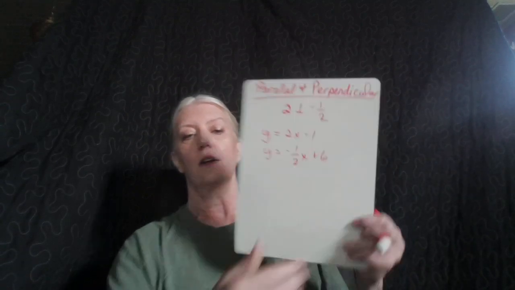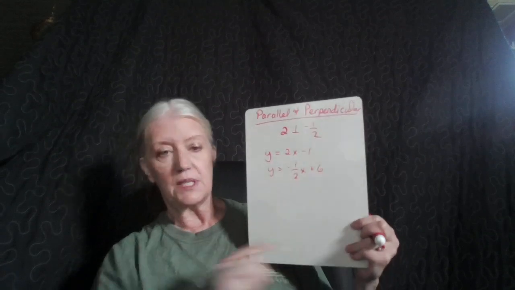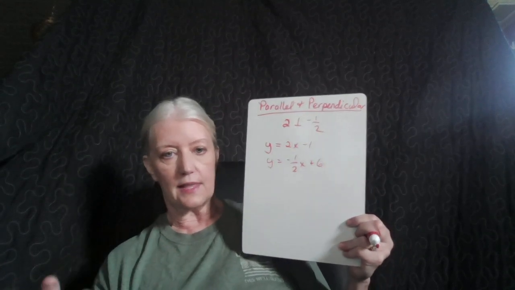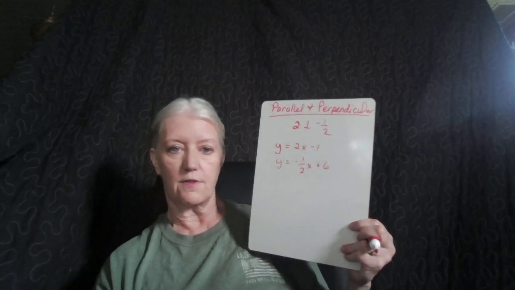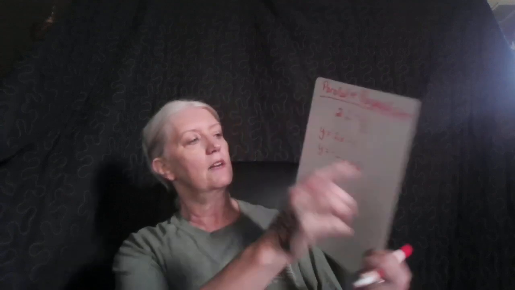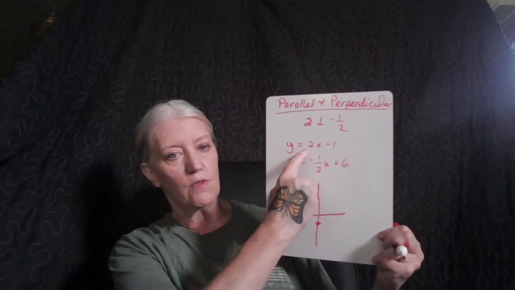Let's just do an easy one like 2 and negative 1/2. So let me say I have y equals 2x minus 1 and y equals negative 1/2 x plus 6. Now notice that the y-intercepts don't have to be the same, but they could be the same. I'll show you that it doesn't matter by doing one where they're different and one where they're the same. Okay, let's do y equals 2x minus 1. I go to negative 1 on the y-axis. My slope is 2 over 1. That's up 2 over 1, up 2 over 1, up 2 over 1.